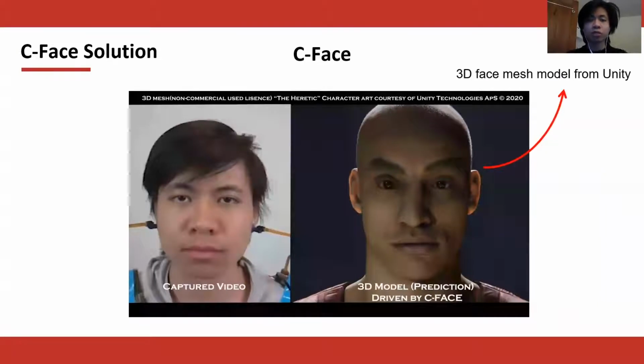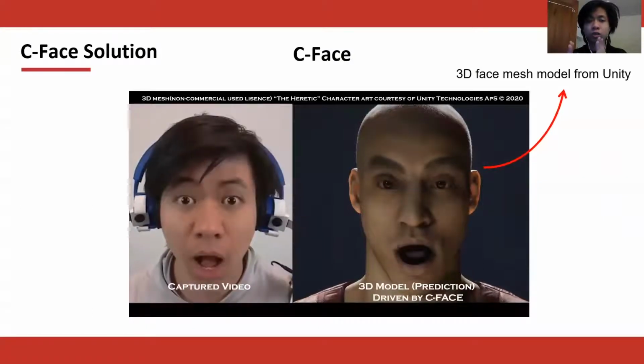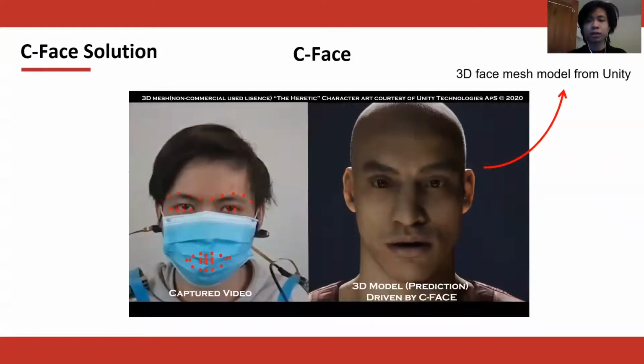Here is a very quick demo for C-Face. The left image is captured by the front camera, and the right image shows our prediction results using the face mesh model from Unity.